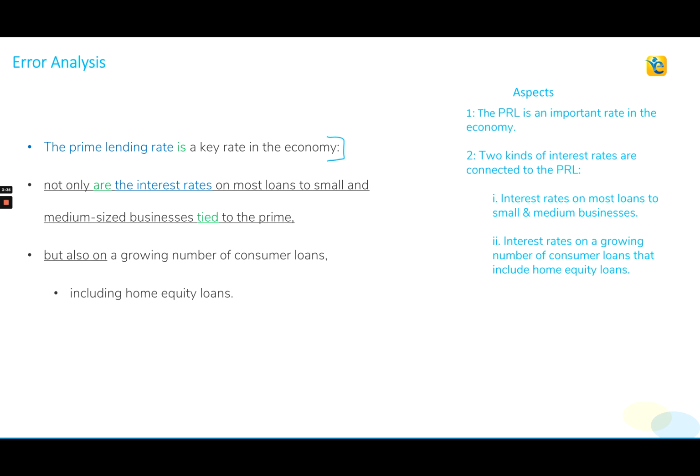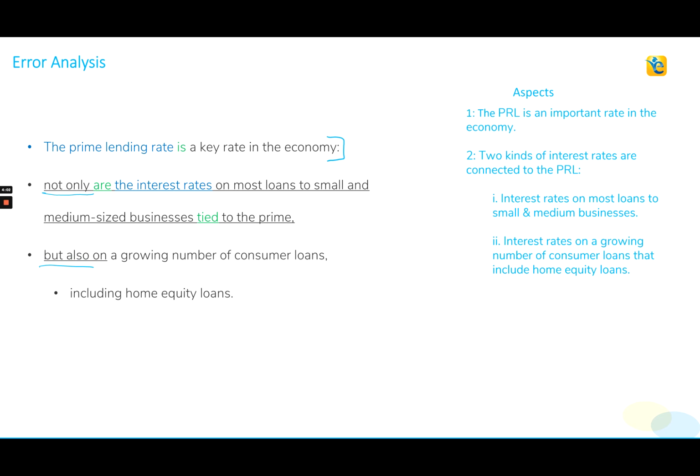Now that we understand the logical meaning of the sentence so well, let's move on to our error analysis step. In this step, we try to figure out the grammatical errors in the sentence. One grammatical error which is very blatant in this sentence is that it uses what we call a dual word parallelism marker, which is not only but also.